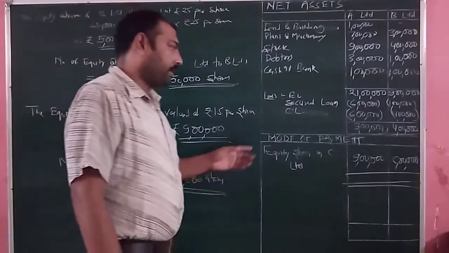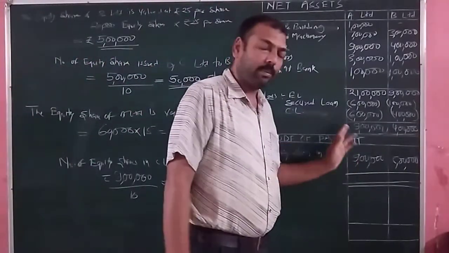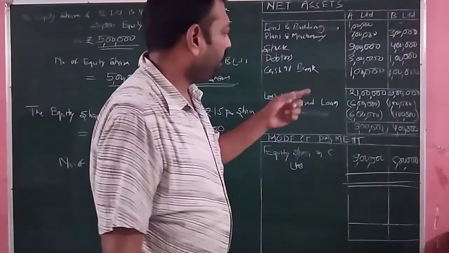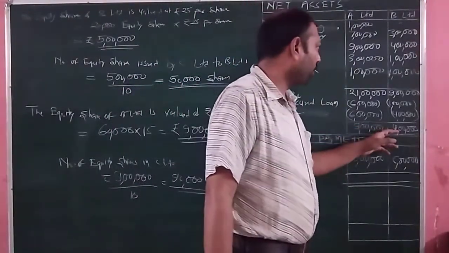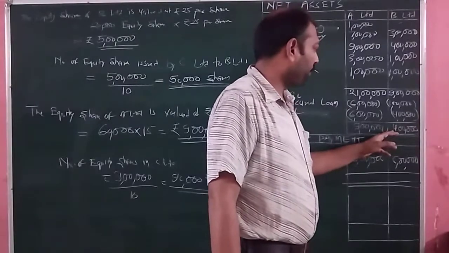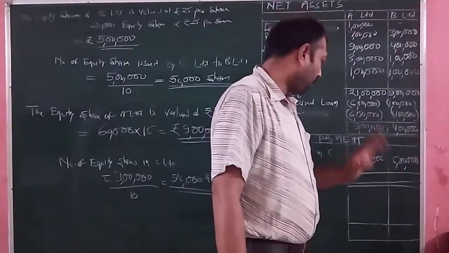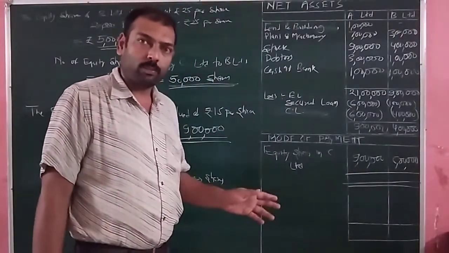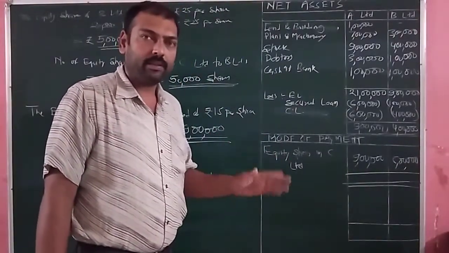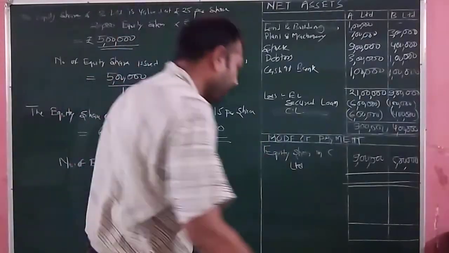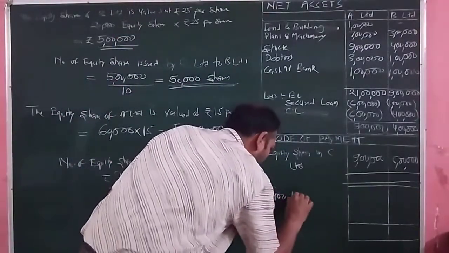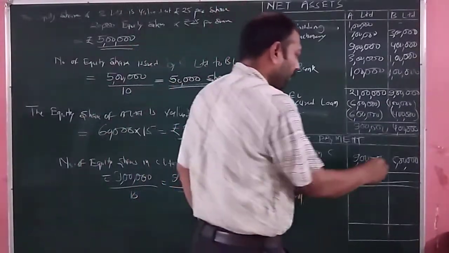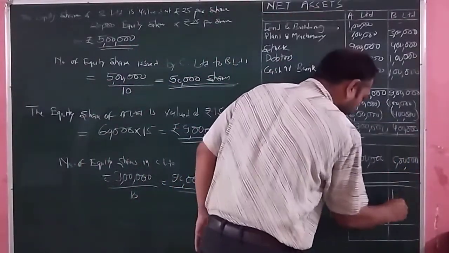In the case of A, net asset and purchase consideration are equal, so there will be no calculation of goodwill or capital reserve. But in case of B Limited, net asset amounted to rupees how much? 4 lakh rupees, and purchase consideration it is 5 lakh. So the amount of purchase consideration is more than the net asset. It means the difference between the two is called the goodwill. Goodwill will appear in the books of C Limited to the value of rupees 5 lakh minus 4 lakh. Amount it is how much?